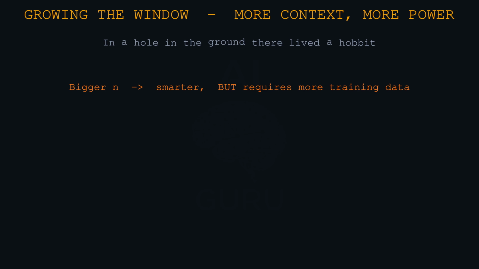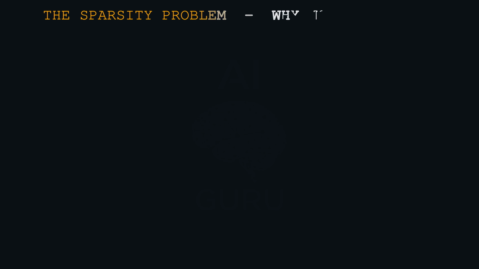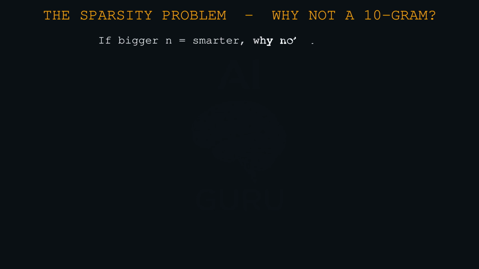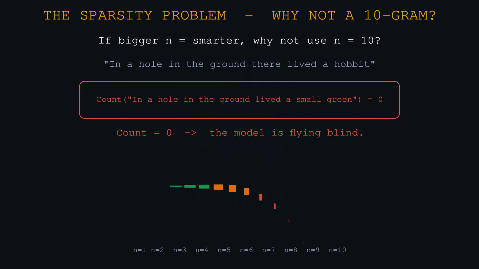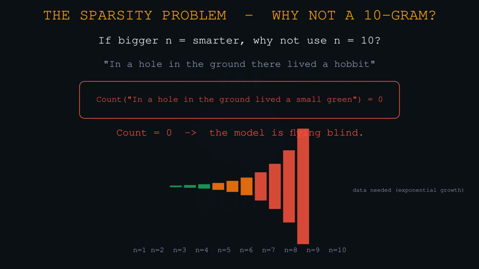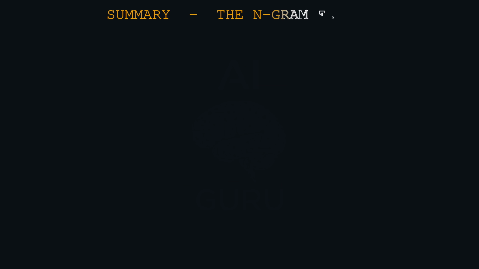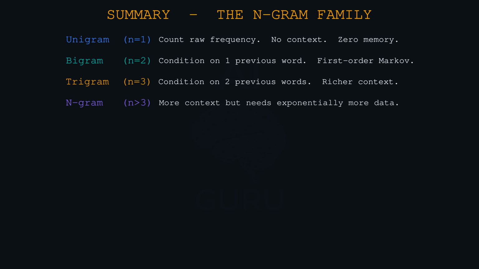But here is the catch. Data sparsity. Sparsity, meaning we just don't have enough data. Exactly. The longer the specific phrase you are looking for, the less likely you are to have seen it in your training book. If you are looking for a specific sequence of 10 words, it might never have appeared in the history of the English language. If the count is 0, your model knows nothing. It's flying blind.